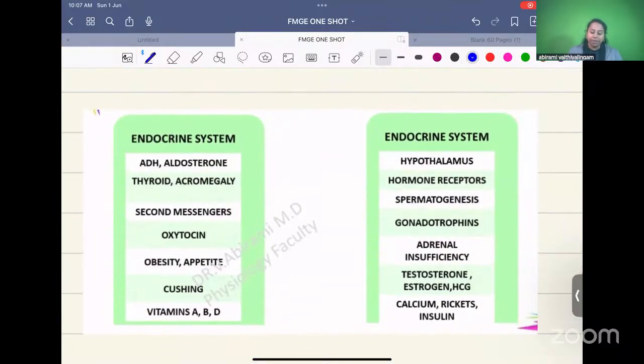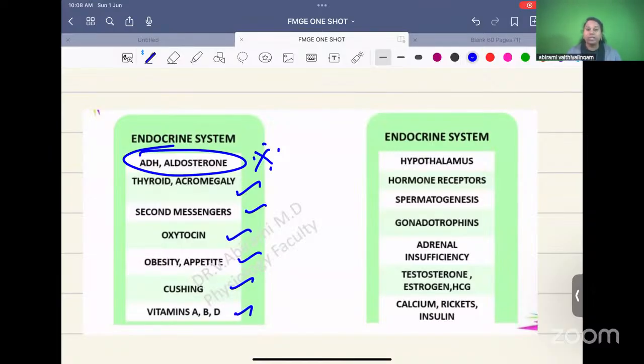And from endocrinology, ADH and aldosterone, very, very important topics. You can just see whether you have revised and learned all these topics. ADH, aldosterone, very, very important. Both hormones starting with A, you will get confused with the functions. Thyroid, acromegaly, second messengers, oxytocin, obesity and appetite, Cushing syndrome, vitamins A, B, D especially, hypothalamus, hormone receptors, spermatogenesis, gonadotrophins, adrenal insufficiency, testosterone, estrogen and HCG, calcium, rickets and insulin.